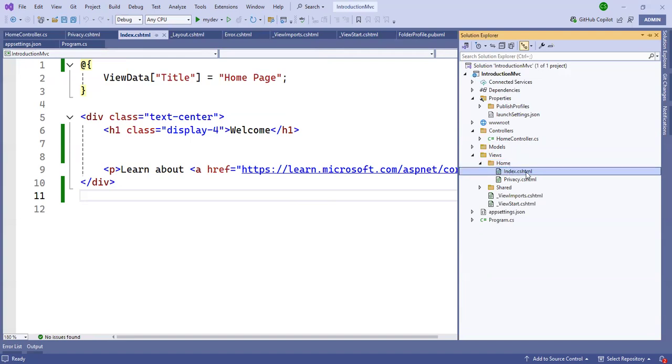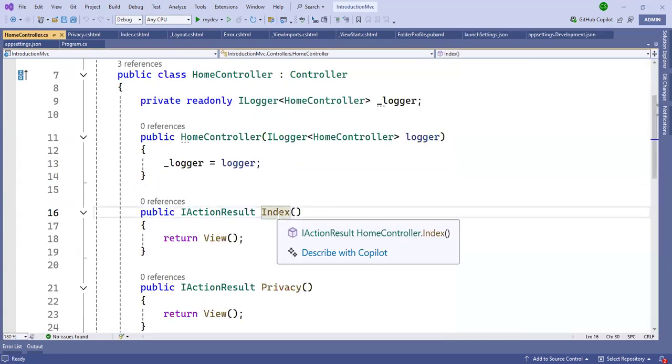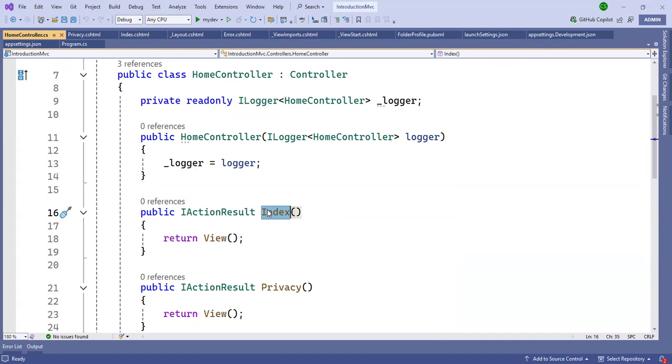This is index.cshtml. The method name is created as the view name. This is the method and this is the view name.